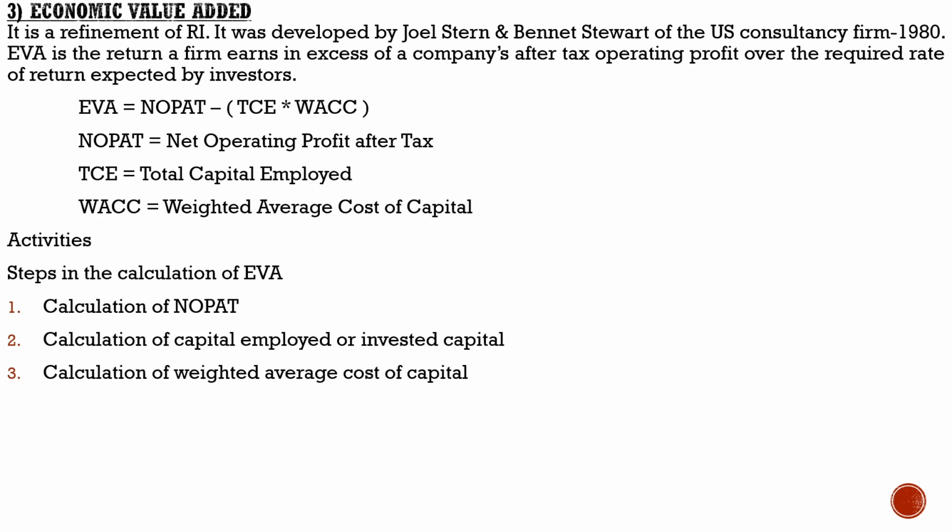And finally, calculation of weighted average cost of capital, and usually it may be represented in percentage. I hope you know what is meant by cost of capital. You have learned about cost of capital in the financial management area, so you might be familiar with how to find the cost of capital of each capital item, for example, cost of equity, cost of debt, cost of preference, as well as cost of retained earnings. You have to be familiar with those areas and try to study what the theoretical aspects and the equations are that come under weighted average cost of capital.